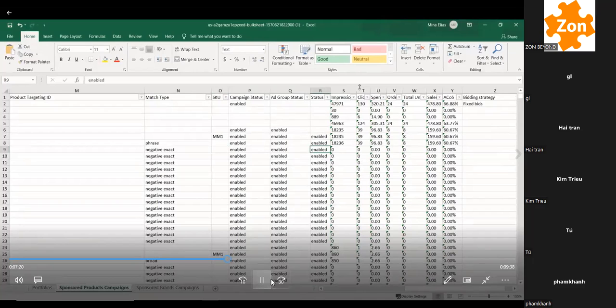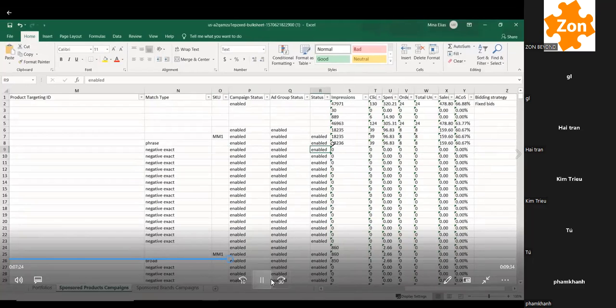Then you have impressions, and the impressions are basically how many people have seen your ad while scrolling. So if someone's seen your ad but just not clicked it, that's an impression. Obviously, if they click it, you also have an impression from the person who clicked it. But basically, if you show up anywhere in the search results or in the product detail page or whatever, and they're scrolling and they see your ad and then they scroll past it, that's an impression.